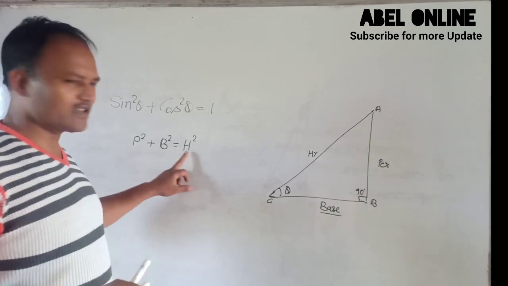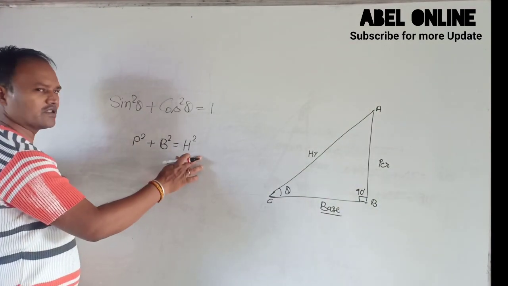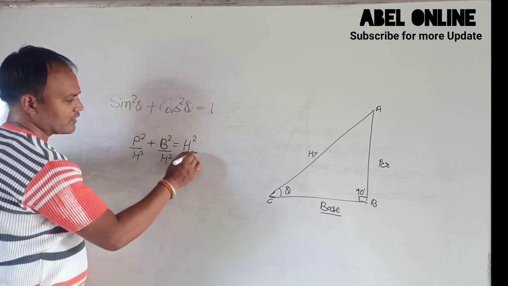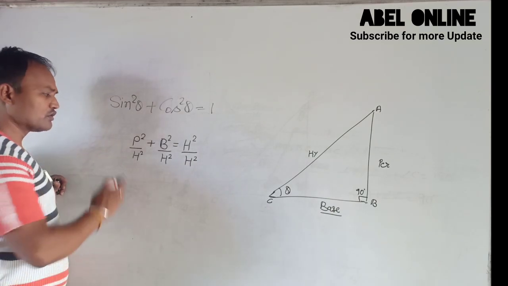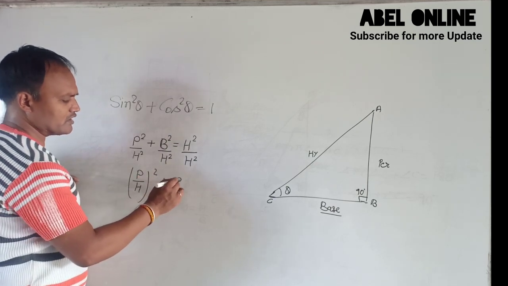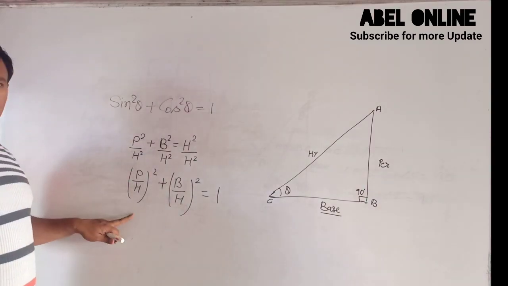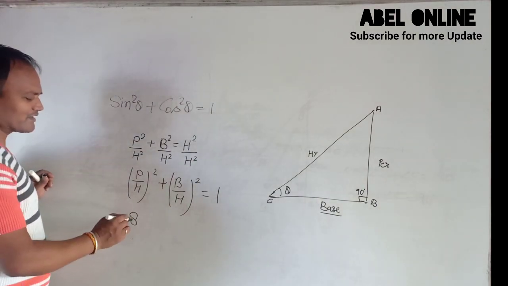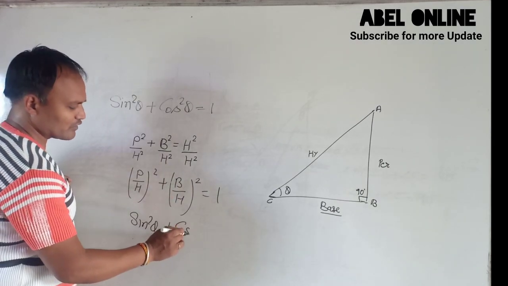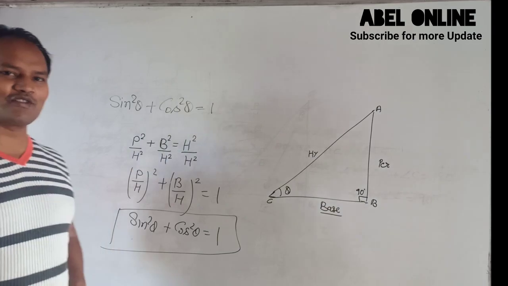Base square plus perpendicular square is equal to hypotenuse square. If we divide all terms by hypotenuse square, we can write p upon h whole power 2 plus b upon h whole power 2 equal 1. Perpendicular upon hypotenuse means sin theta, so this is sin square theta, and base upon hypotenuse is cos square theta. So sin square theta plus cos square theta equal 1.